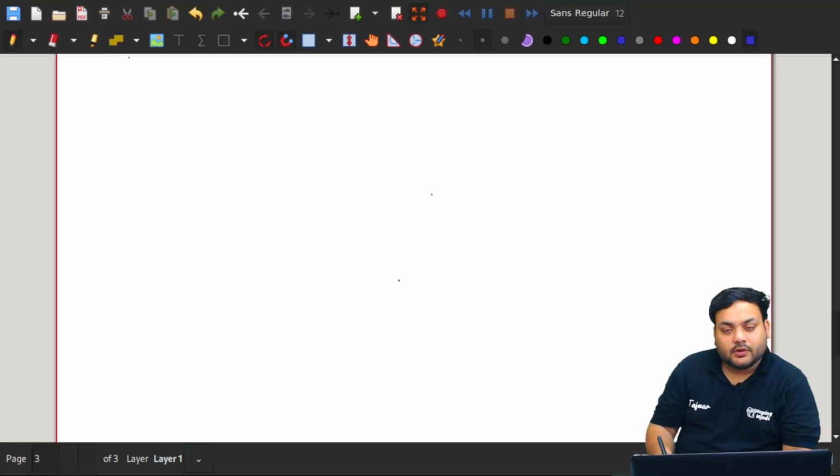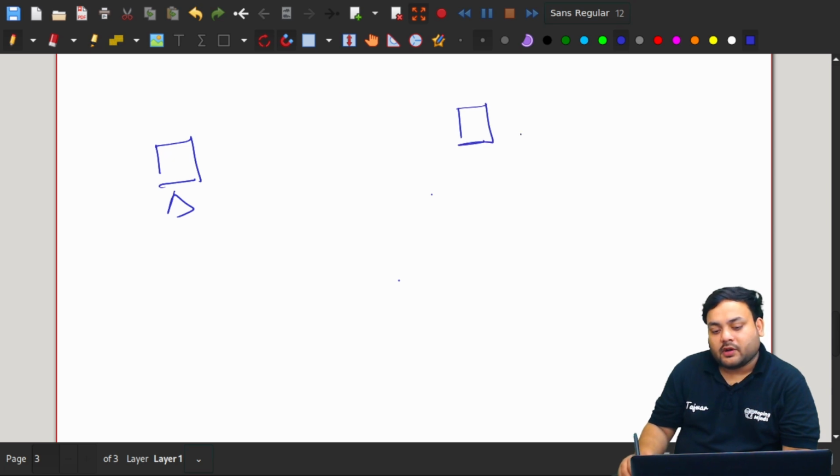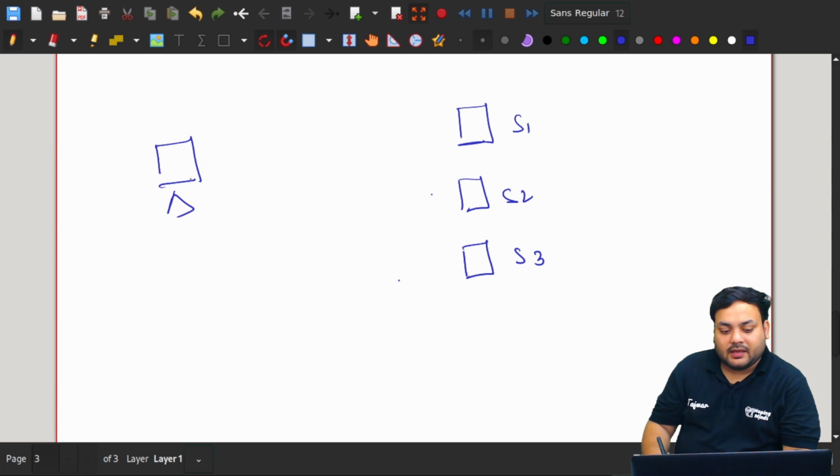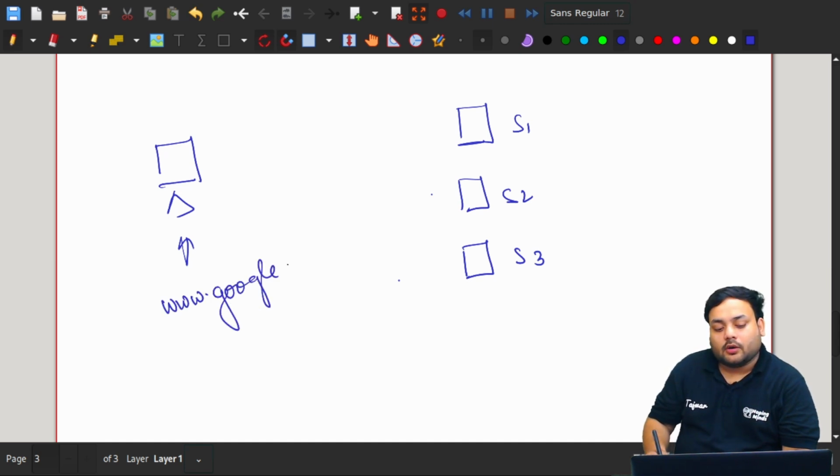So as you can see on your screen, I'm going to choose something like this. Okay, and now let's suppose I have my system over here. So this is my system, and here I have a few servers. This is my server 1, this is my server 2, and this is my server 3. Okay, and here, as you can see, first of all I'm just trying to open one website, and the website I'm trying to open is www.google.com, let's suppose.